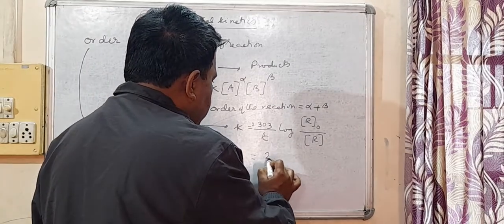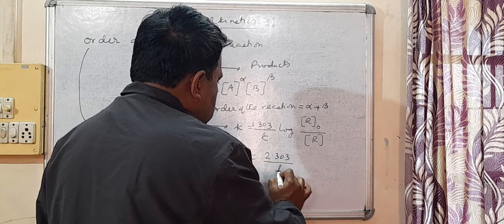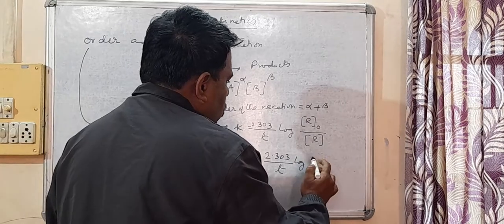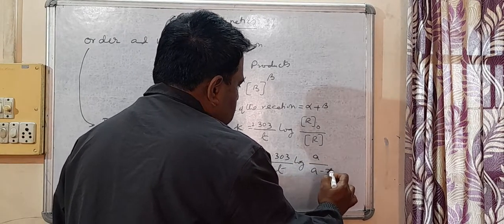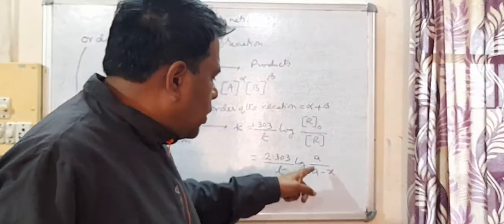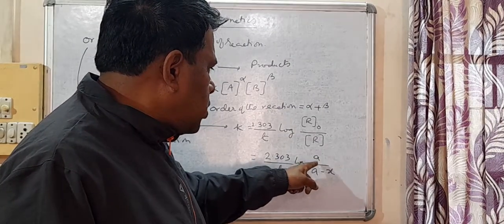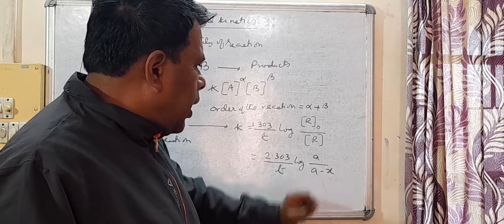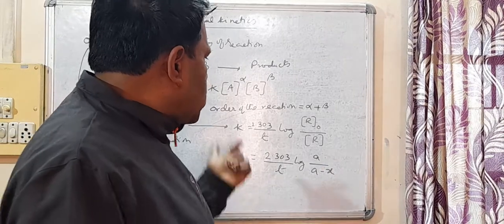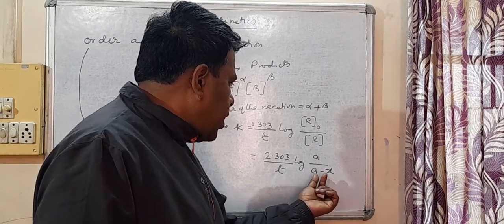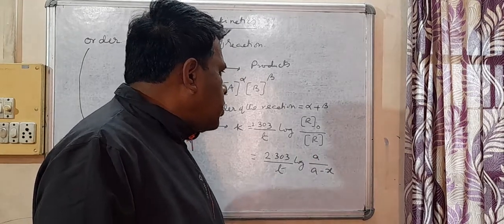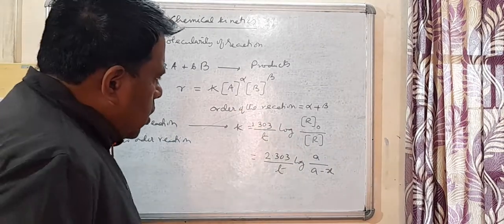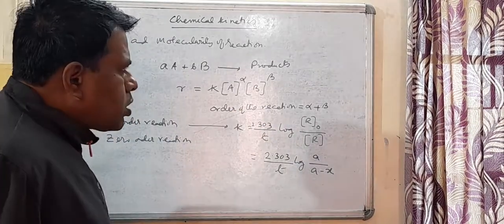This you can also write in another form, k equal to 2.303 by t log of a by a minus x. This is another form where once again a is the initial concentration of the reactant, and what is x? x is the amount reacted at time t, so that a minus x is the reactant left at time t. So this is the first order kinetics equation.